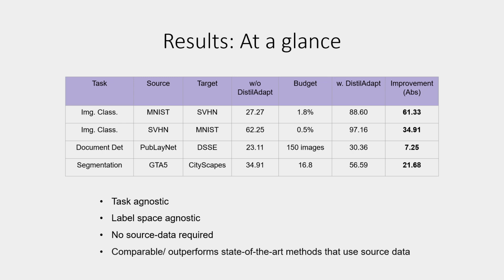Results at a glance. We conduct experiments on image classification, document detection, and segmentation. Under classification settings, SALAD, even without access to annotated source data, performs similar to or better than prior active domain adaptation methods that use large amounts of annotated source data that can be of the order of 100,000 samples.